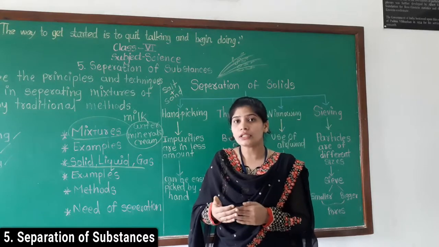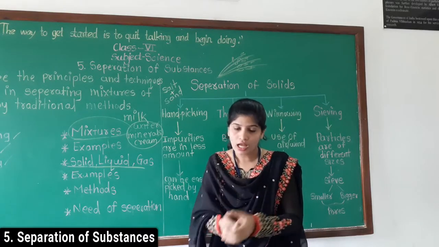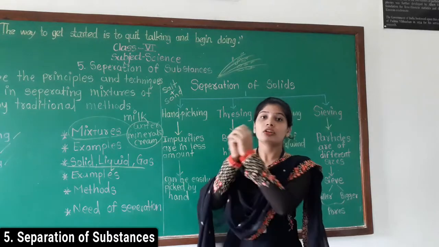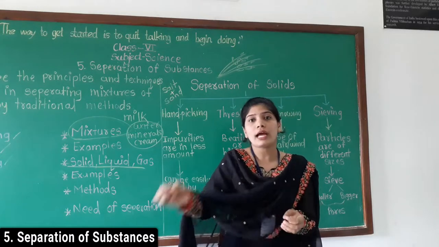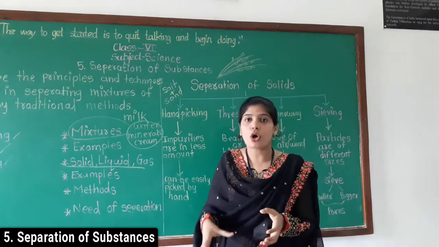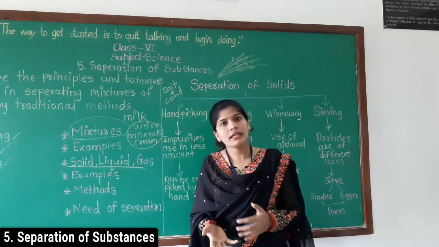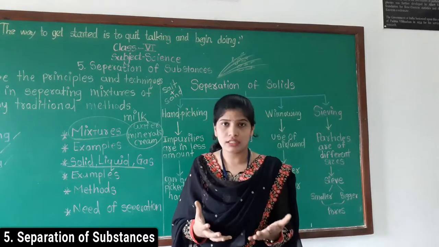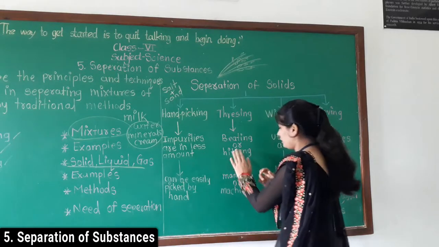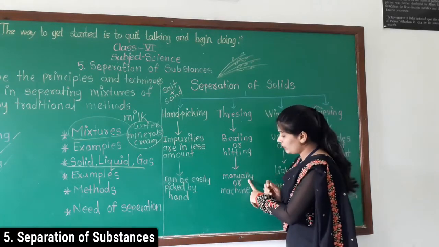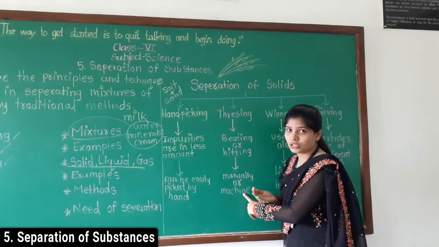So what happened after threshing? After beating, the grains are removed from the stalk, from the crops. Understood the threshing part? Nowadays a thresher machine is there, which means we can do threshing manually and also through a machine.